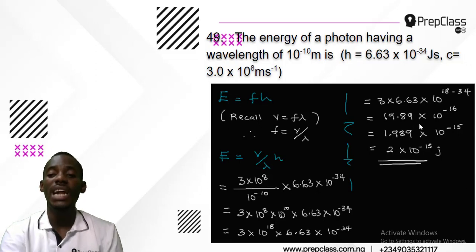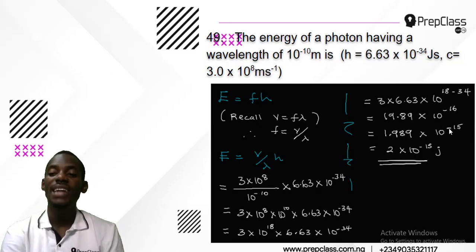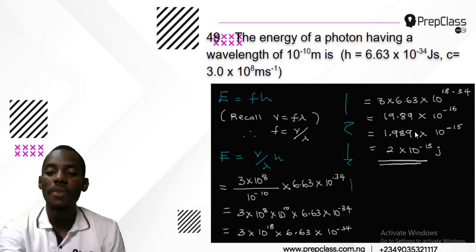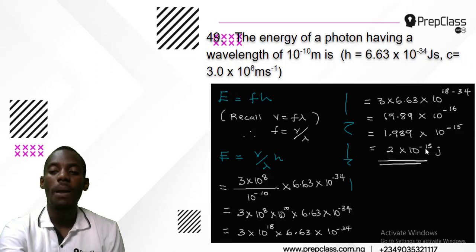Then put it in standard form. That will become, move this point from here this way. That's standard form: 1.98 times 10 to the power, instead of 16, it will become minus 15. And that is what you have. But if you simplify it, if you round it up to one whole number, that will become 2 times 10 to the power minus 5.